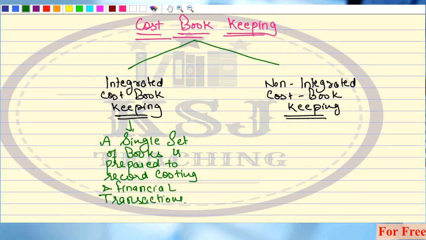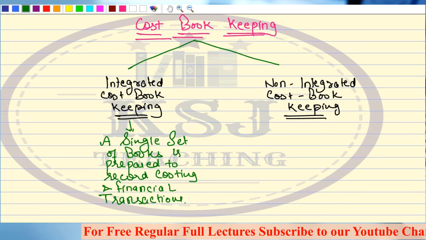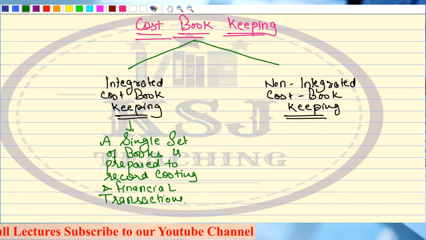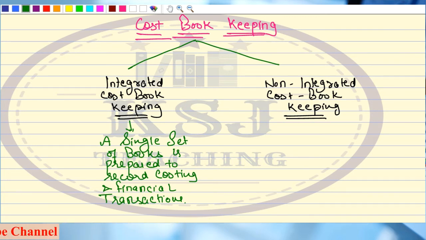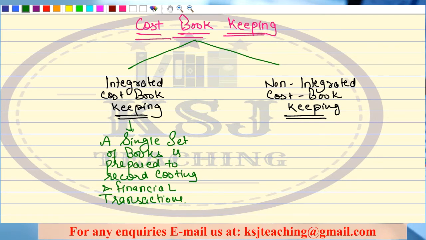Right? For example, the raw material is received in the factory, 1 lakh rupees, plus there is a carriage on that of 10,000 rupees. Now it will be recorded in a single book, right? Raw material received 1 lakh rupees plus carriage inward 10,000 rupees, total value of raw material 1 lakh 10,000. The costing and the financial books are the same. Now, what is the benefit of this kind of system? Sir, the cost is less.